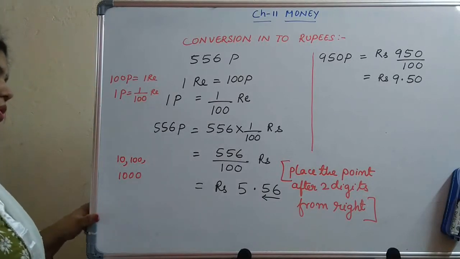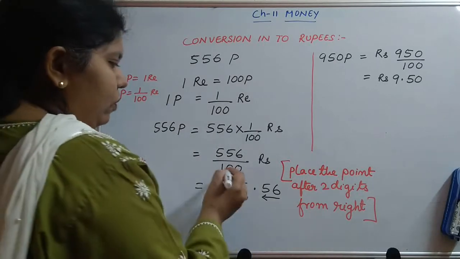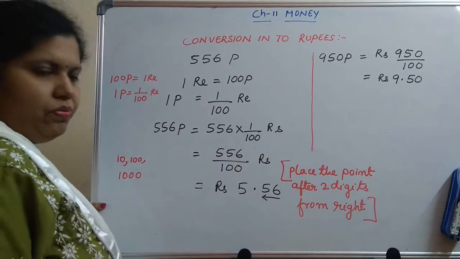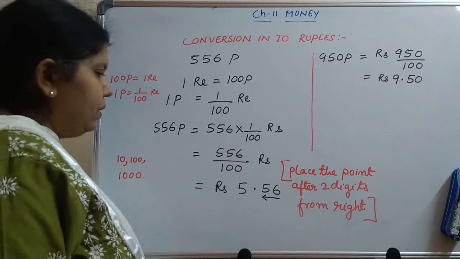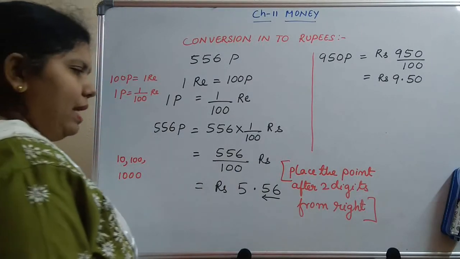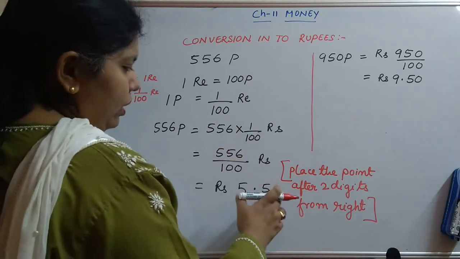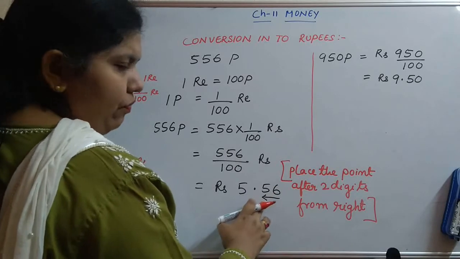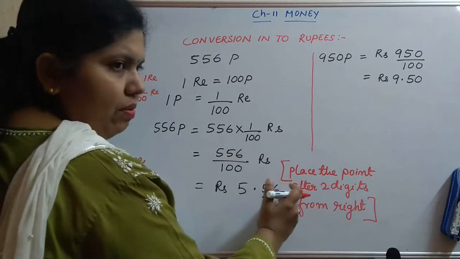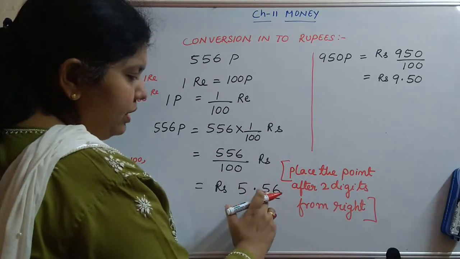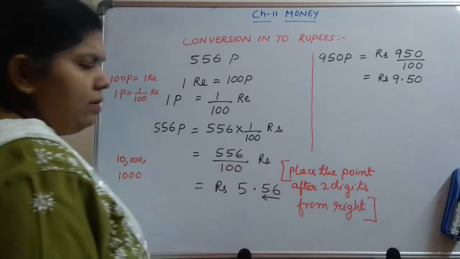For these kinds of numbers, we have to count the number of zeros. Here the number of zeros in 100 is 2. So we have to place the point exactly 2 digits from the right side. We start counting from the right side, 2 digits for these 2 zeros, and then place the point.